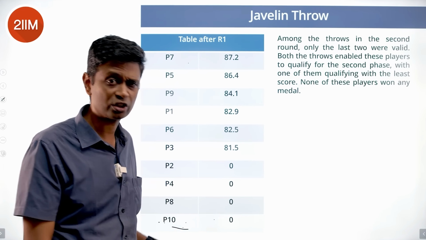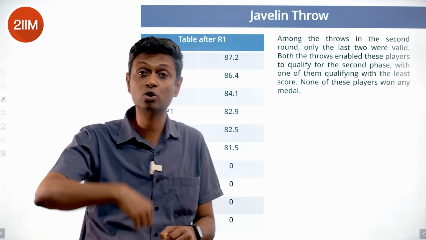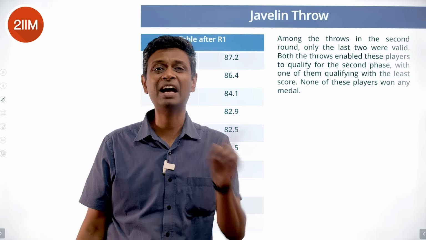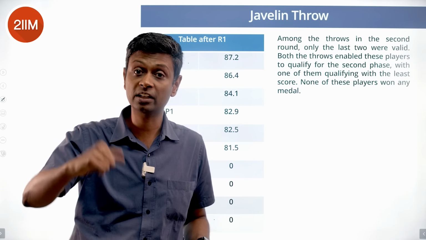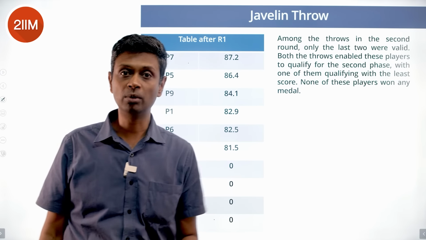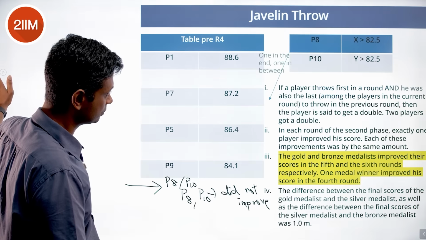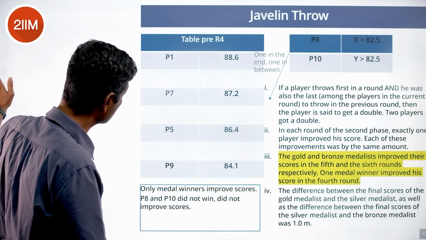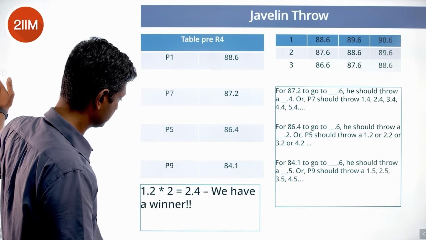We've gone from last to first. The only person who could have done that is P10. Here, P10 is the other person to have got the double. This could not have been P8, because P8 would have been ranked higher than P10. So in one of the rounds in the first phase, P10 would have got a double. That means in the second phase, P8 would have got a double. That means the last player to qualify should have been P8.